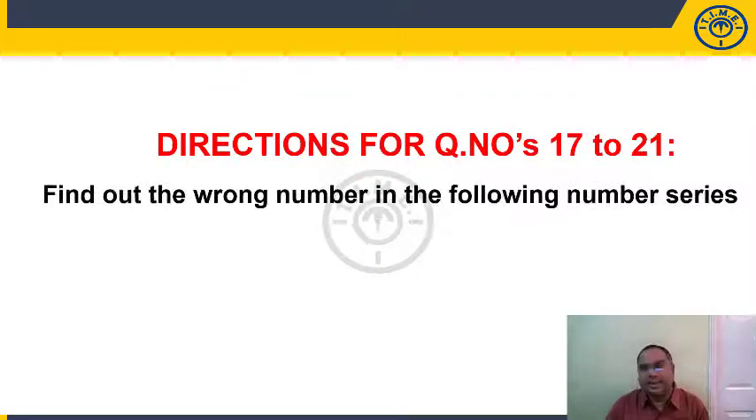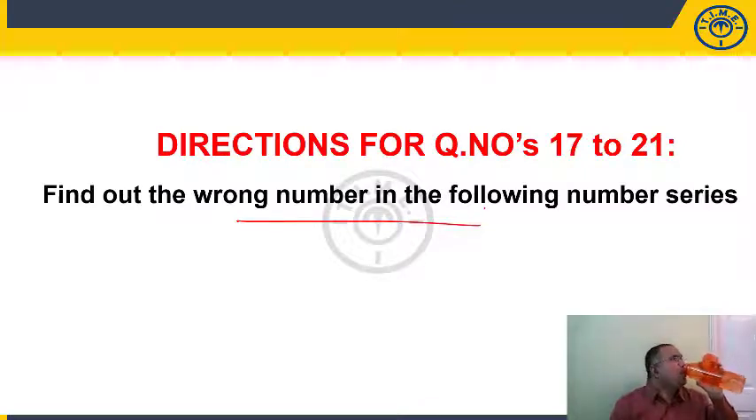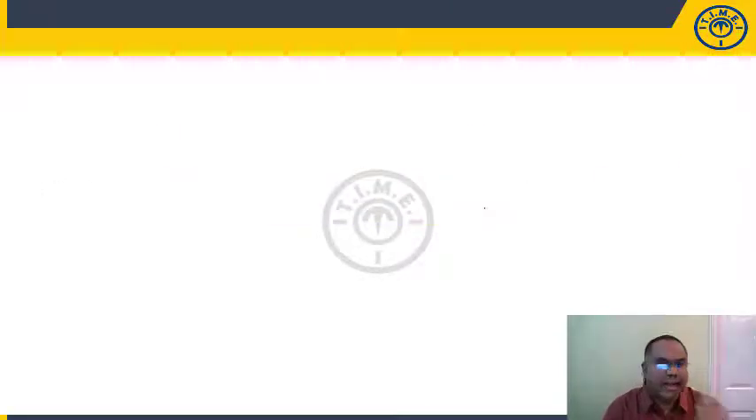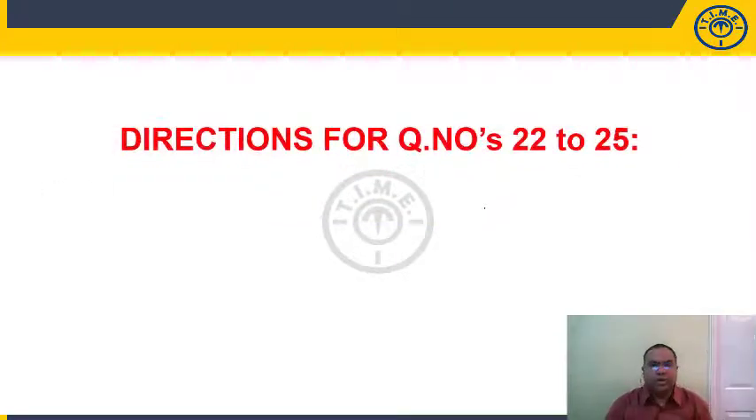Directions for question number 17 to 20. Find out the wrong number in the following number series. We have discussed these 5 questions under your reasoning section. So if you want to look at the discussion of these 5 questions, you watch same paper, reasoning discussion. Reasoning faculty have discussed these 5 questions there. You will get clarity.